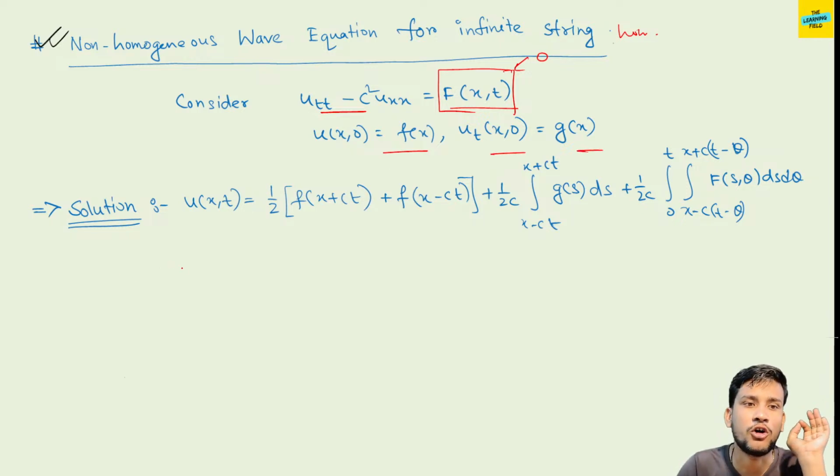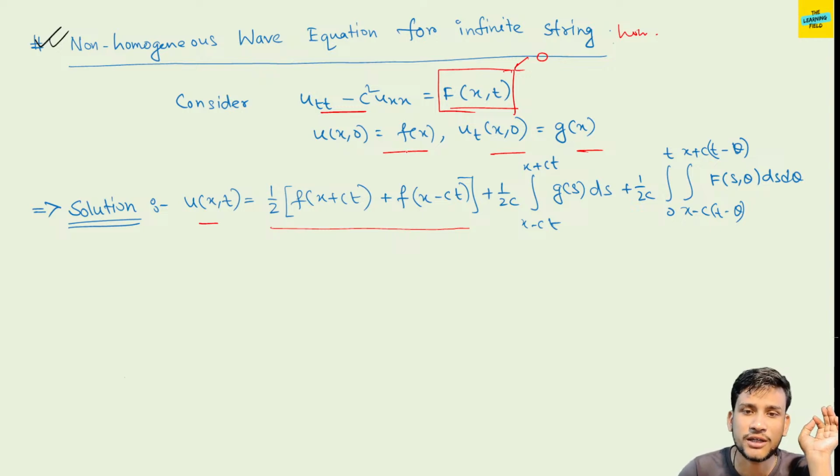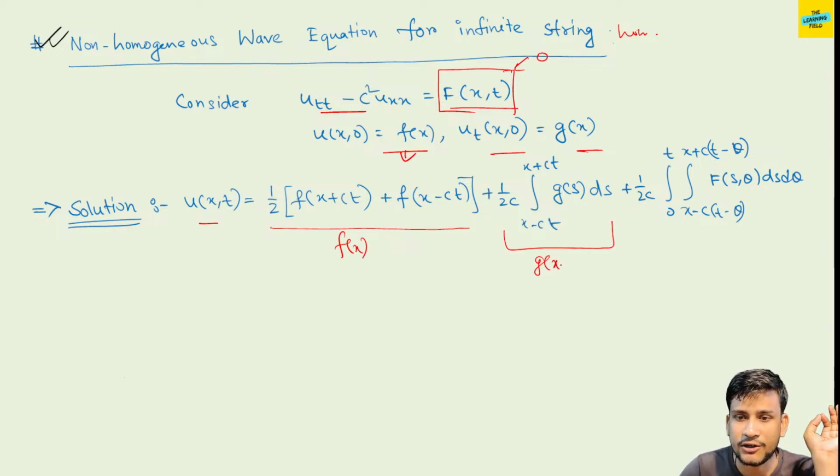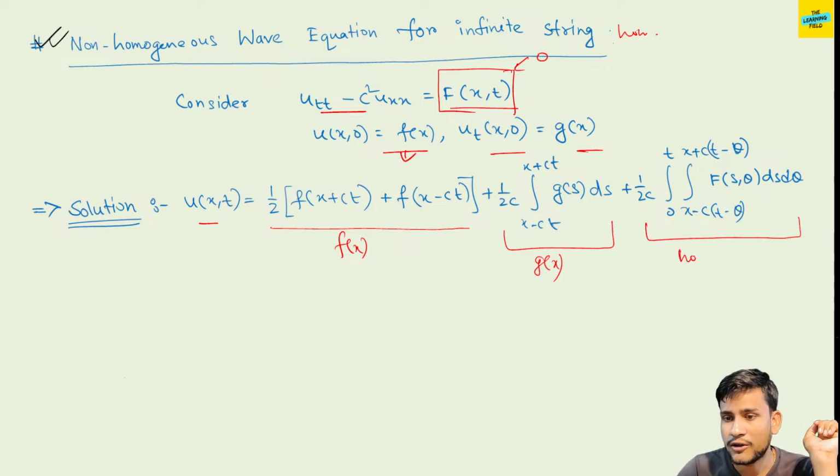So what is the solution of the non-homogeneous wave equation? u(x,t) equals, this is the D'Alembert solution portion for f(x). This portion comes from the presence of f(x), this portion comes from the presence of g(x), and this portion comes for the non-homogeneous case. These are the parts of the solution of the wave equation, showing which portion comes for what.